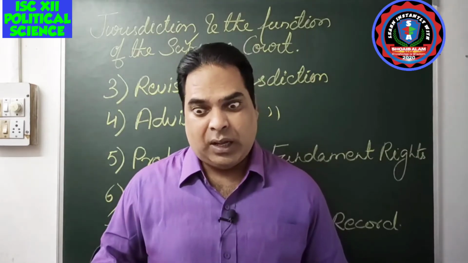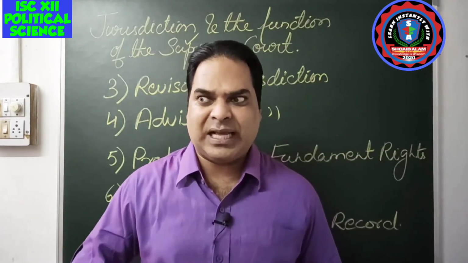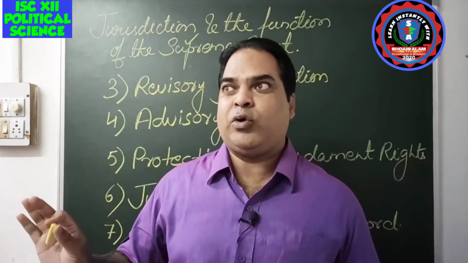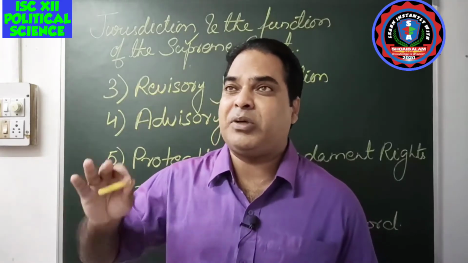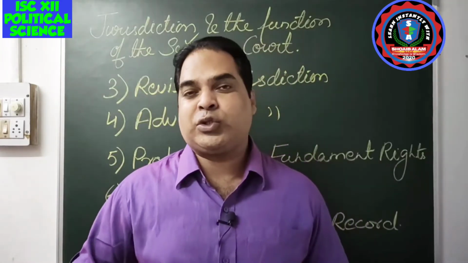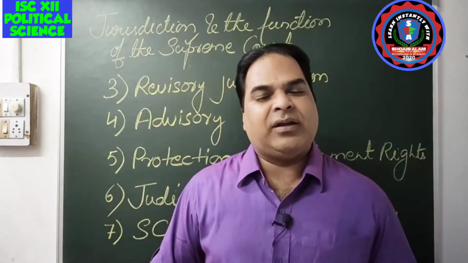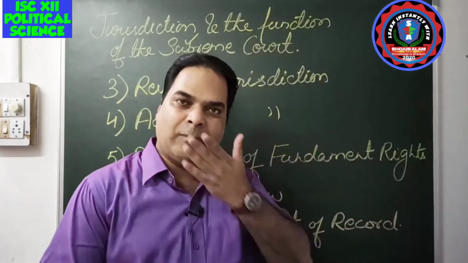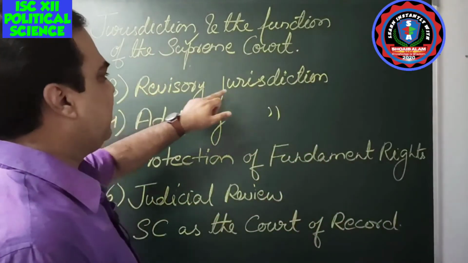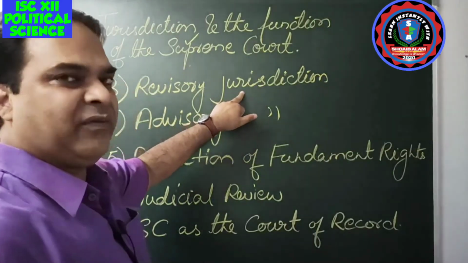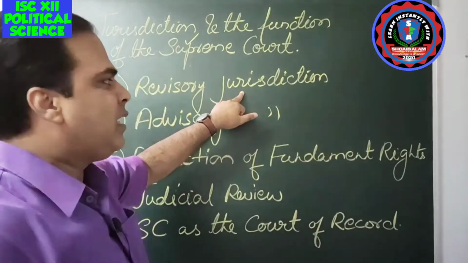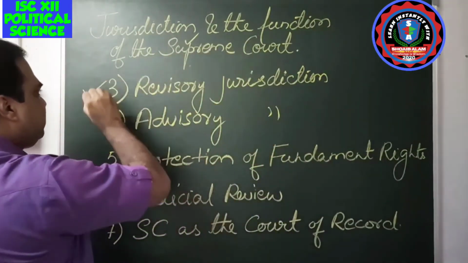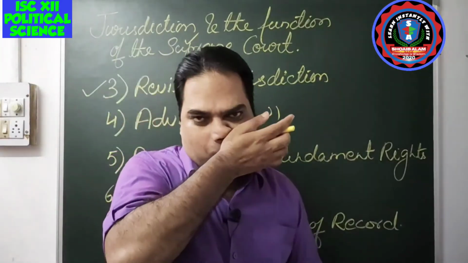Suppose it is a matter of life and death, and a person has been given a death sentence, but later on it is found that the decision given by the judge is wrong. Then definitely, before it is too late, we can reverse the judgment and redefine it. That is possible with the Supreme Court, and that is known as revisory jurisdiction. The Supreme Court can revise its own judgment given earlier. So this is the revisory jurisdiction of the Supreme Court.